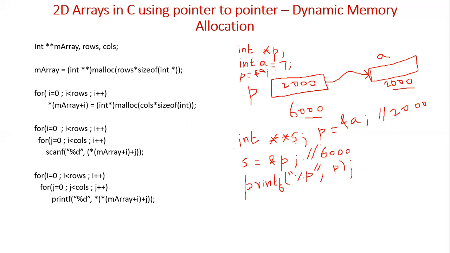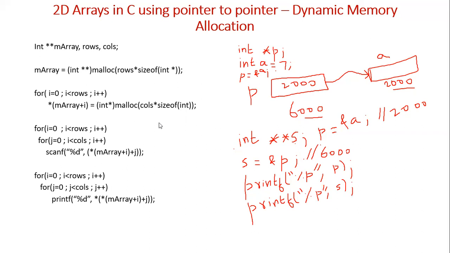If I display s with printf percentage p comma s, what will it display? It will display what s contains. s contains address of p, that is 6000.